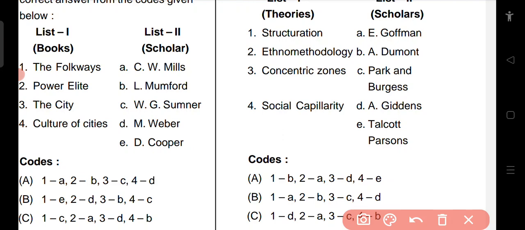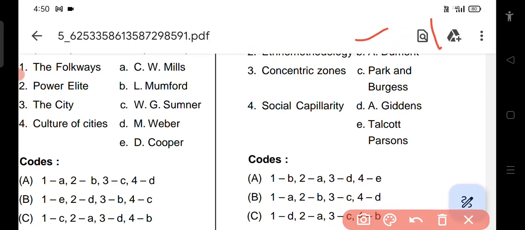We have to correct option E with Garfinkel. Concentric zones theory is by Park and Burgess, 3 is equal to C. Social capillarity is by Arsene Dumont, 4 is equal to B. So option C is the right one, but there is a print mistake.